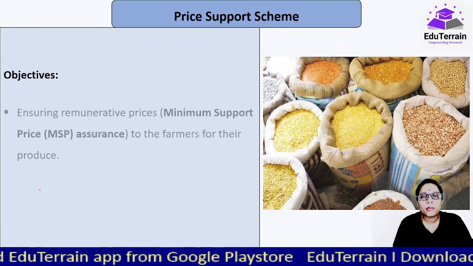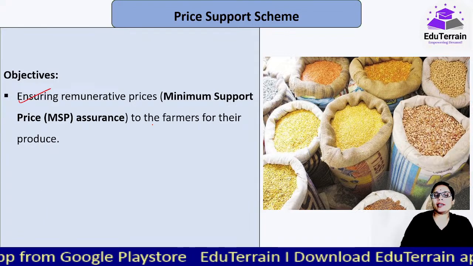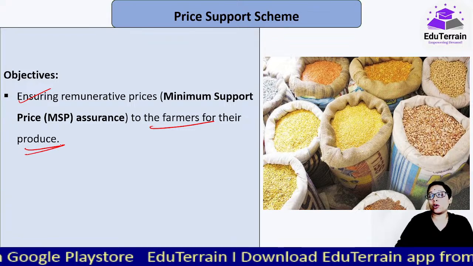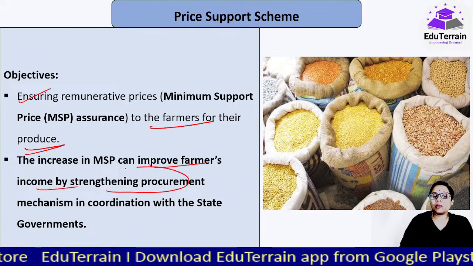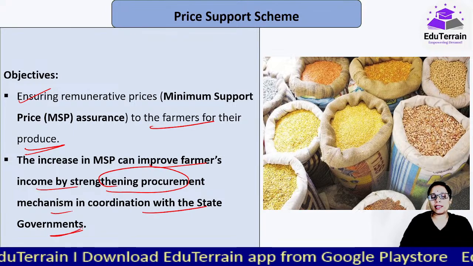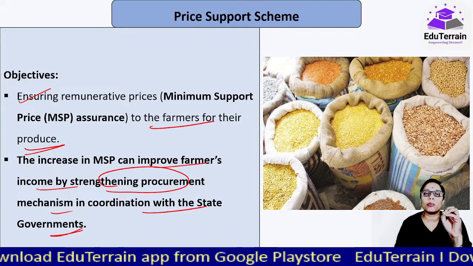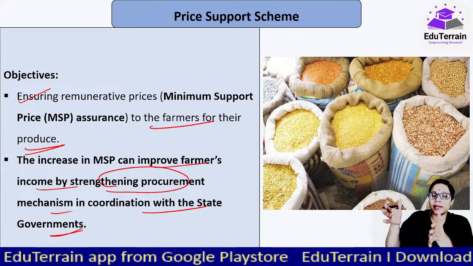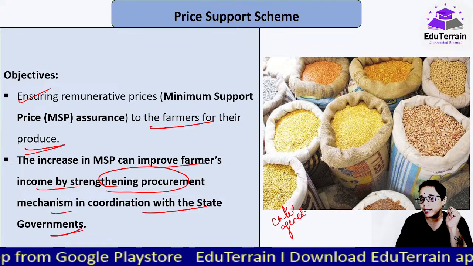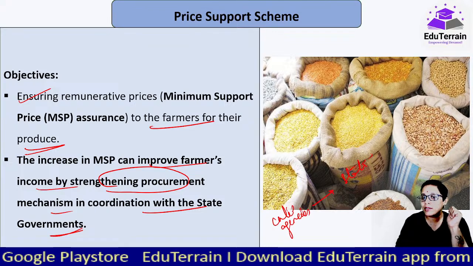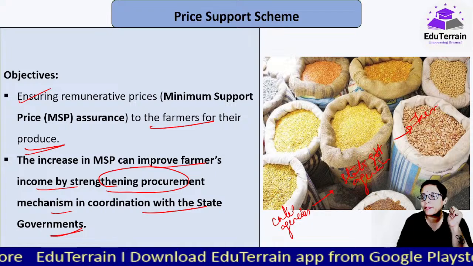Okay, now when we talk about the price support scheme, what is the objective? Ensuring remunerative prices to the farmers for their produce, and the increase in MSP can improve farmers' income by strengthening the procurement mechanism in coordination with the state governments. Whenever procurements happen related to these commodities, it is always in tandem: the central government agencies, in tandem with the state government agencies, procure from the farmers.